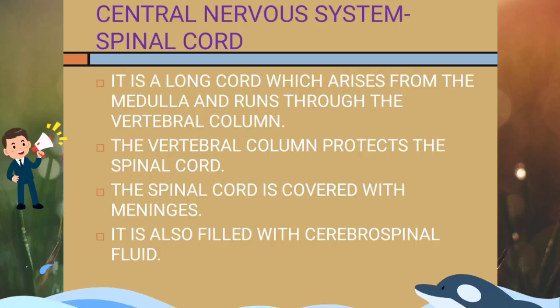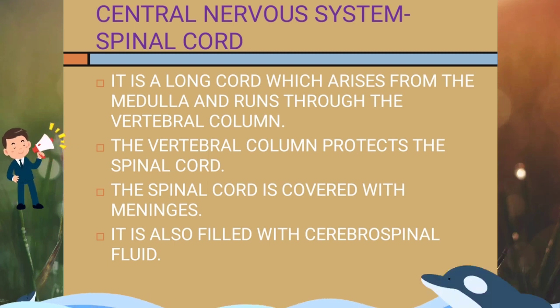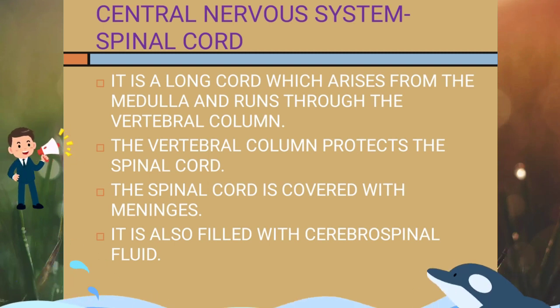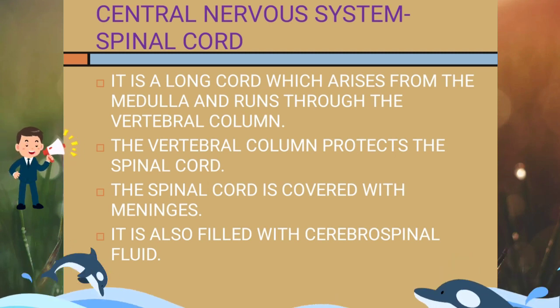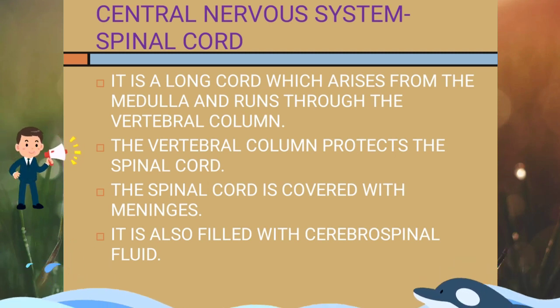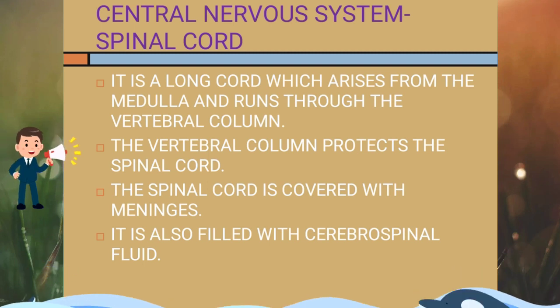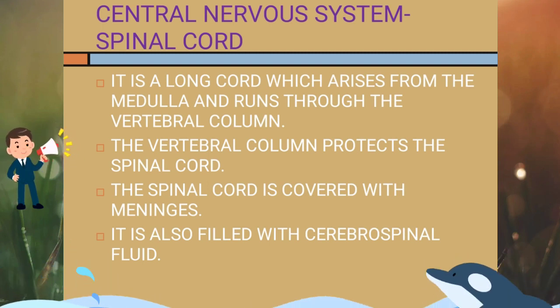Now moving to spinal cord. Spinal cord is a long cord which arises from medulla and runs throughout the vertebral column. Vertebral column protects the spinal cord. The spinal cord is again protected by meninges and cerebrospinal fluid, as the brain is.